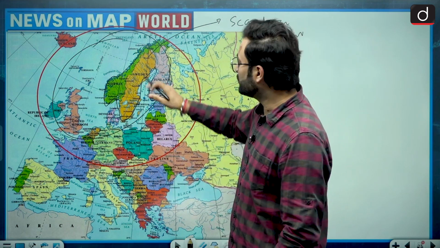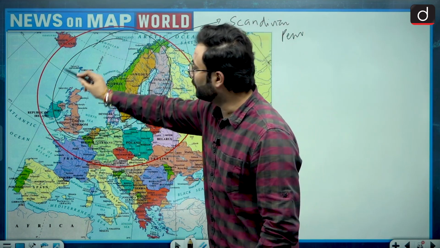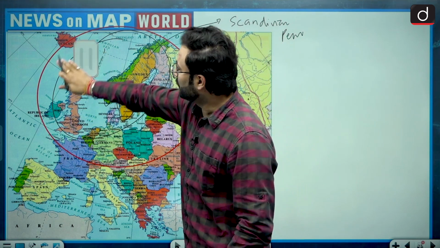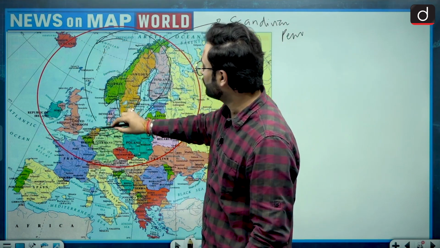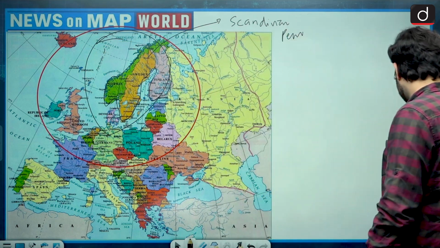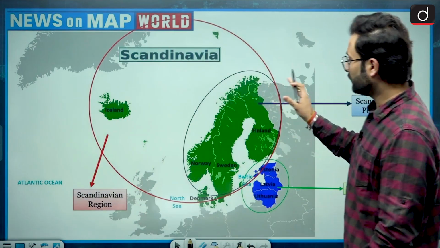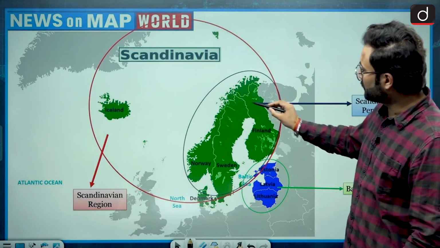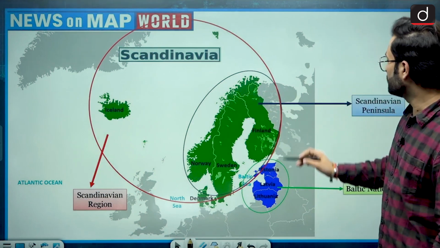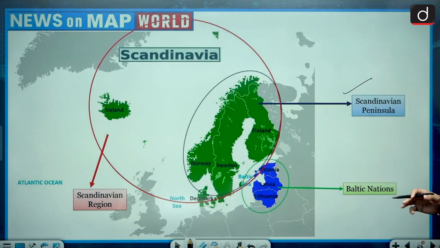This is the geographical feature, and this is related to the countries because of their similar culture. Let's have a look at the bigger picture of this map. Here you can see the peninsula in the green part, this is the Scandinavian peninsula. It is the geographical feature.